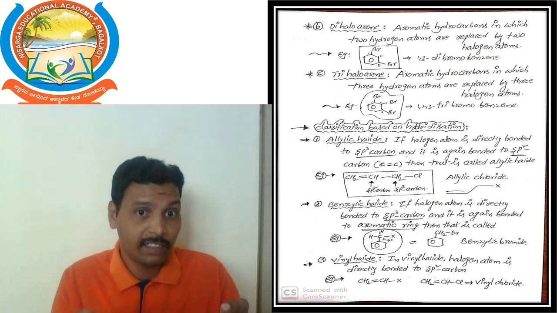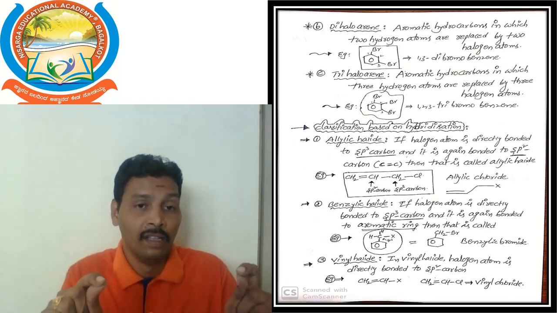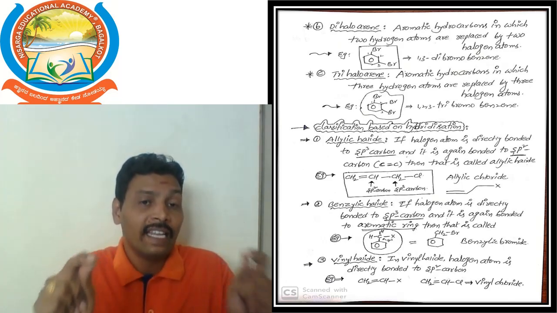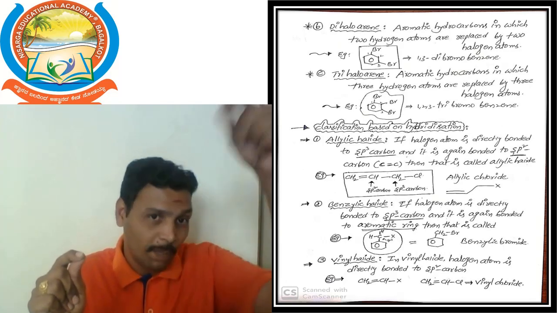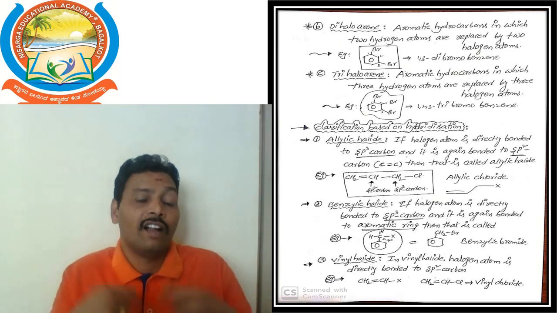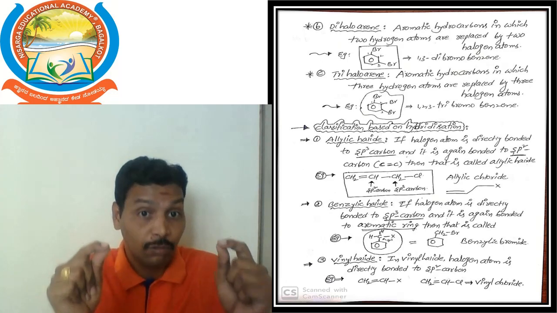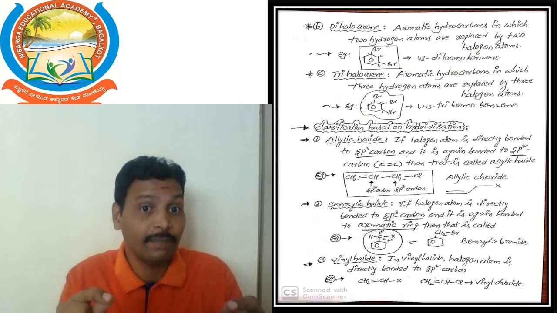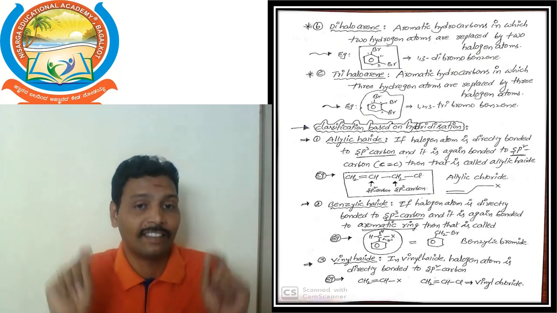Then we can get 1,3-dibromobenzene. Dihaloarenes means, di means 2, halo means halogen, present on the arene, that means the benzene ring. According to the definition, aromatic hydrocarbon in which 2 hydrogen atoms are replaced by 2 halogen atoms are called dihaloarenes.